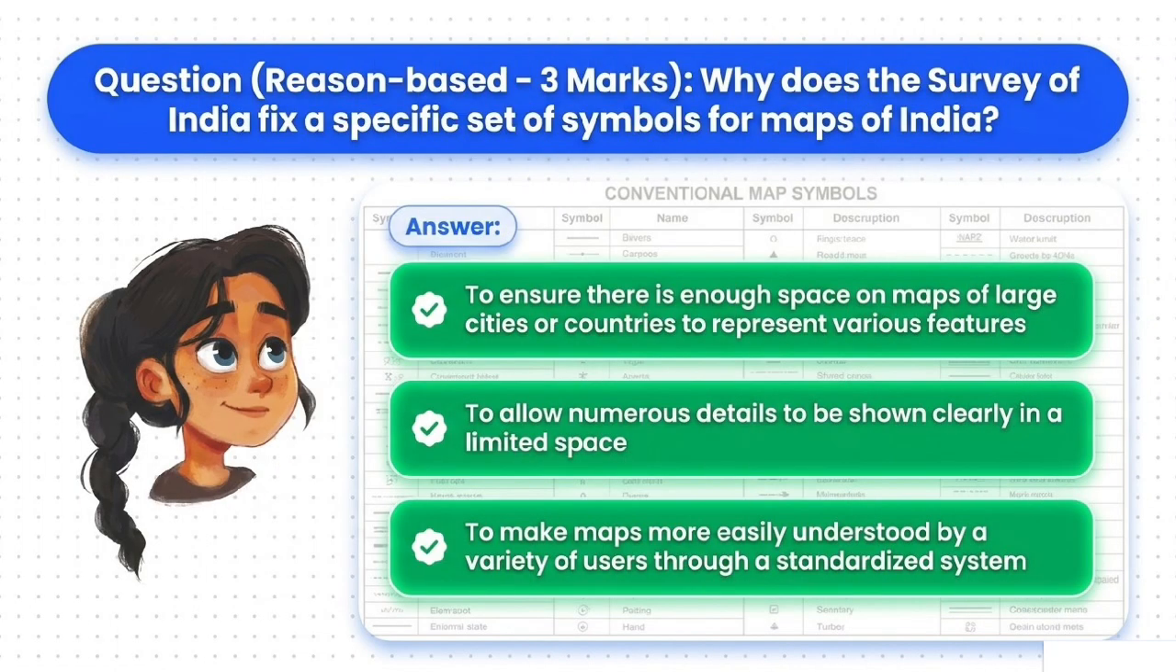Question Reason-based 3 marks. Why does the Survey of India fix a specific set of symbols for maps of India? Answer To ensure there is enough space on maps of large cities or countries to represent various features. To allow numerous details to be shown clearly in a limited space. To make maps more easily understood by a variety of users through a standardized system.